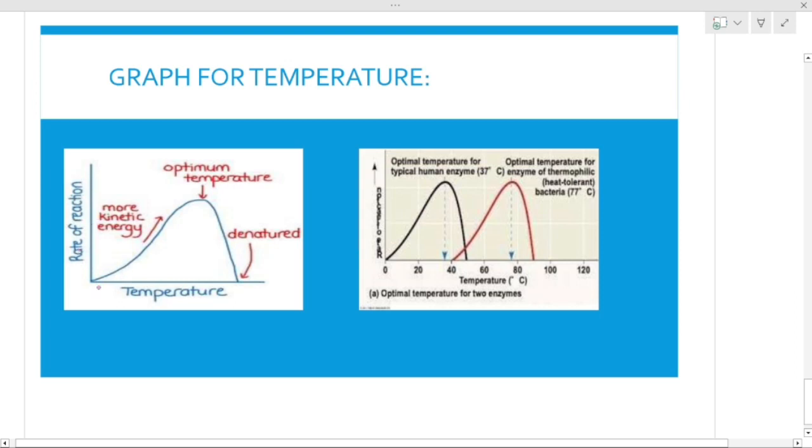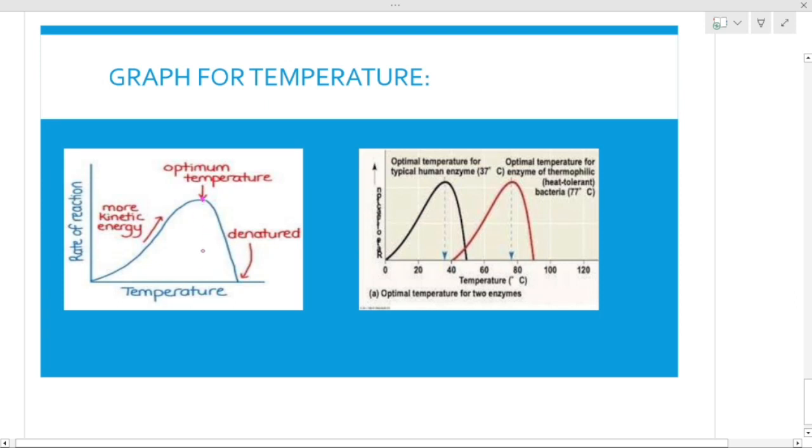See, this is the rate of reaction. It means the speed of reaction. And this is the temperature. If we are giving temperature to enzymes, it is showing kinetic energy. More kinetic energy means the molecules within this chemical reaction, the reactants and the substrate, will collide with each other.